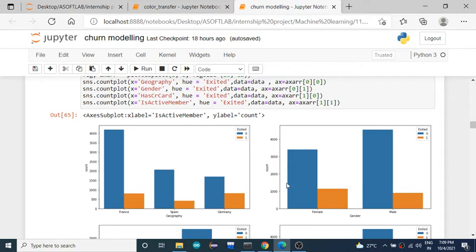Okay, and when it comes to gender, the male customers are many, and out of those male customers only a few are exited, and most of them are retained in the same bank. The count of female customers is less compared to male, but in that case also most of the female customers are retained in the same bank, and very few are left.